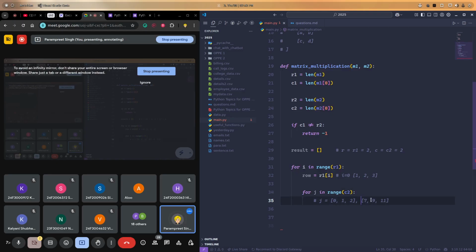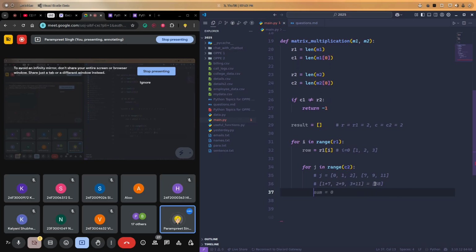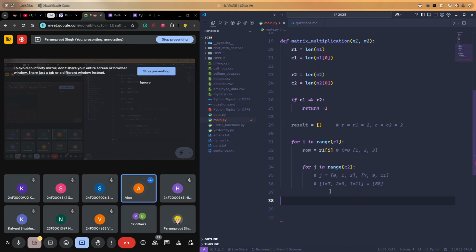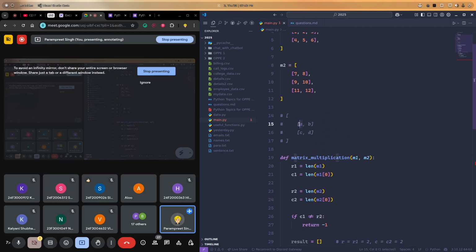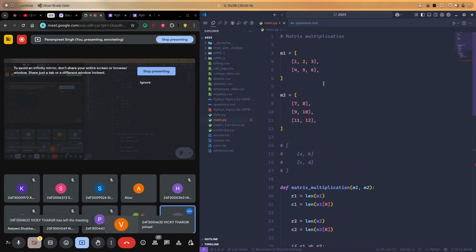I need this list and I need this list, and if I have both lists, I'll do the dot product. I need 58 as my answer for A, right? To multiply 1 by 7, 2 by 9, 3 by 11, and then sum it up and get 58, which would be the result for A. Then similarly we will go for B, C, and D. Now there is a common thing.